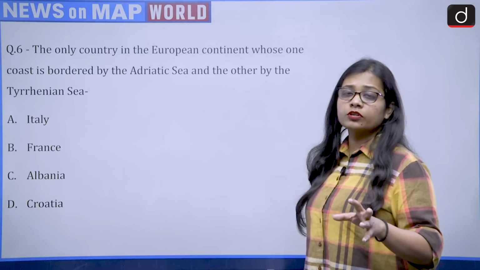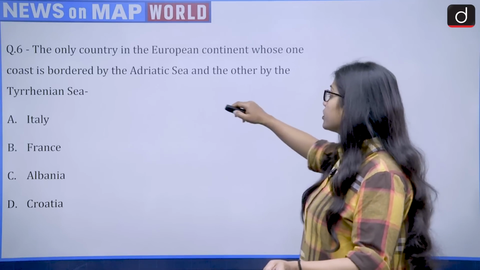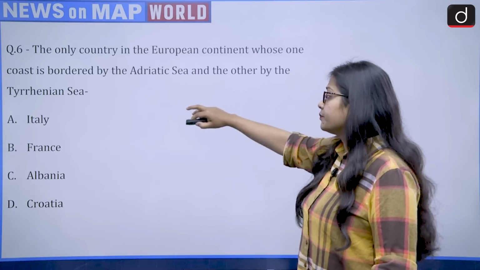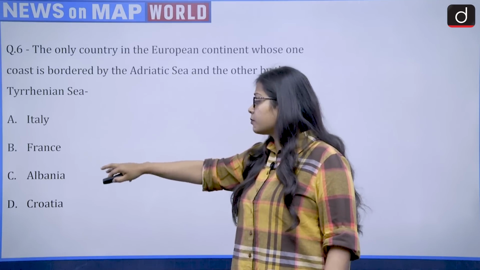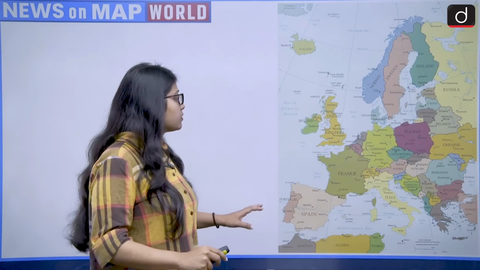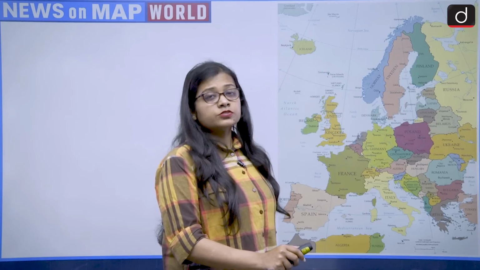So there are many countries in the European Union, and out of which is the only country whose one coast is bordered by the Adriatic Sea while the other coast is bordered by the Tyrrhenian Sea. So the options are Italy, France, Albania and Croatia. So if we will look at the map of Europe, this is the map. So look at this map. So if we will talk about the Adriatic Sea and the Tyrrhenian Sea, then the answer becomes Italy.